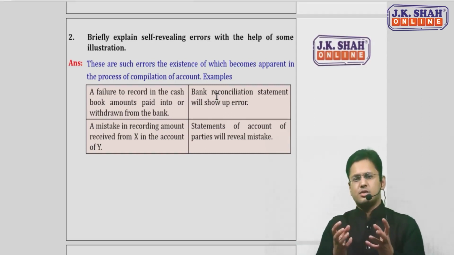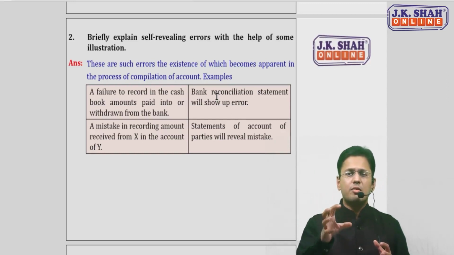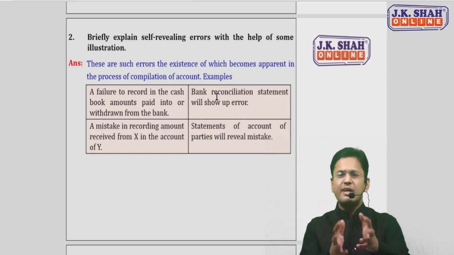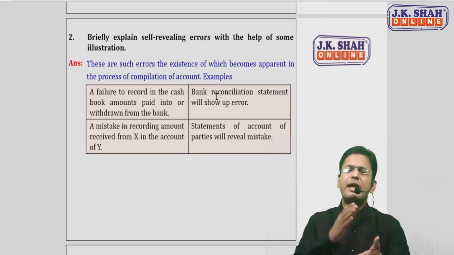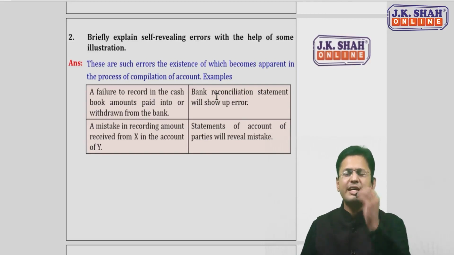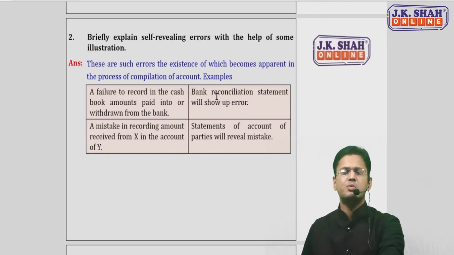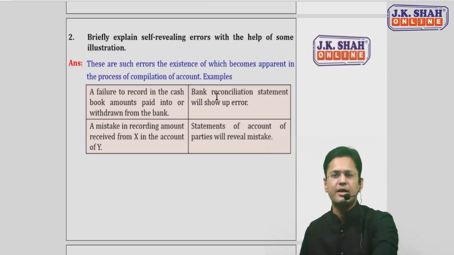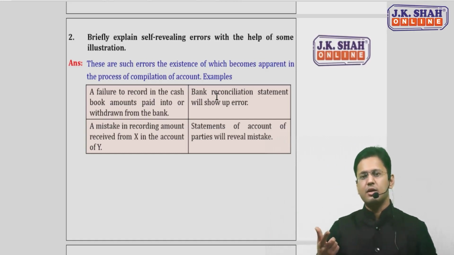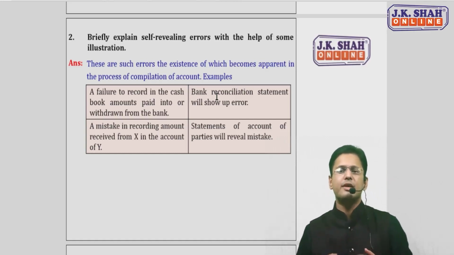Those errors, friends, the existence of which becomes apparent, which clearly appears when you are compiling the books of accounts. Whenever you are compiling the accounts, any such error which becomes apparent or clear at that time is known as self-revealing. The word itself says self-revealing. The error which gets revealed on its own when you are preparing the final accounts.